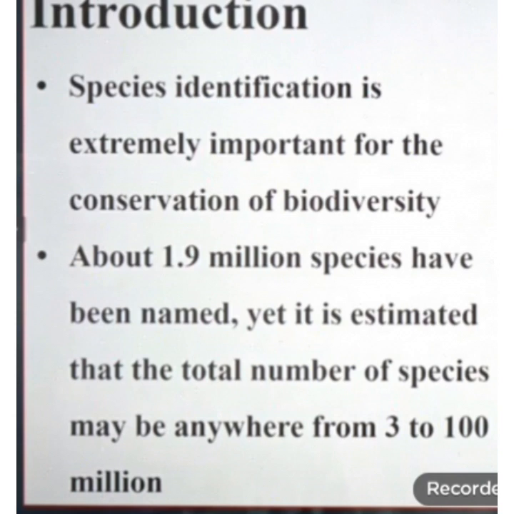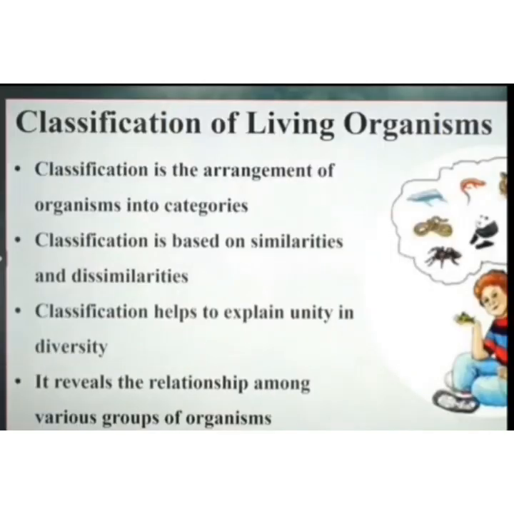Species identification is extremely important for the conservation of biodiversity, as we have about 1.9 million species, and we should classify them and put them in certain groups to identify them and describe them in a good manner. So how do we classify them, and what is meant by classification?